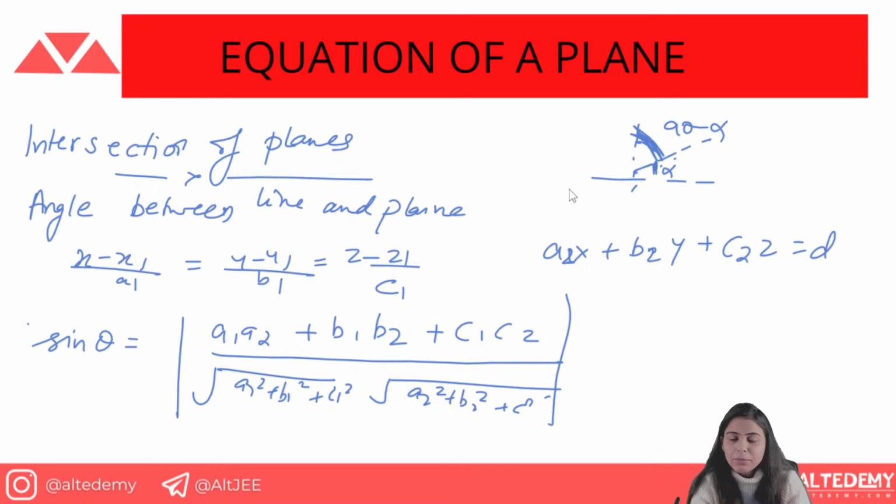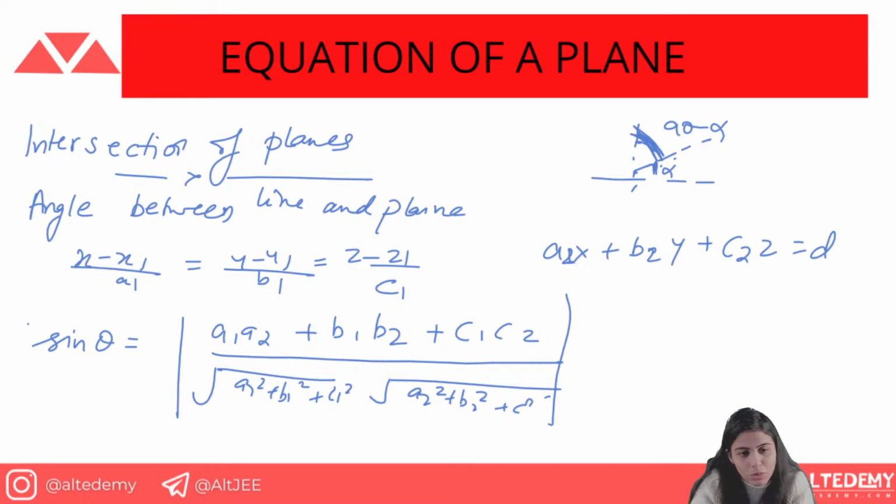Angle between line and plane, opposite. Angle between line and plane, just do the opposite of the normal trend. Normally you always find cos theta, but here you will need to find sine theta. Why? Because it forms cos 90 minus theta, and cos 90 minus theta becomes sine theta. Is it clear? That is why in line and plane you will always write sine theta here.